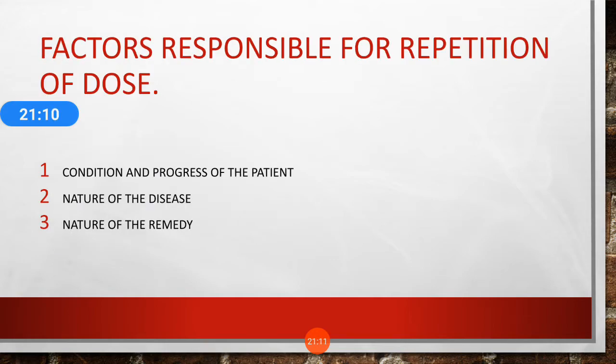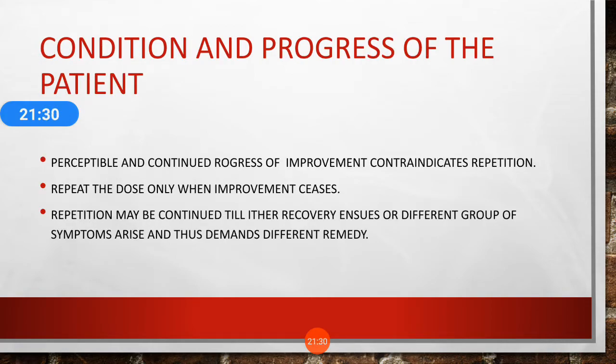Factors responsible for repetition of dose. First one is condition and progress of the patient. Second one is nature of disease, and third one is nature of remedy. Okay, all these headings are again subdivided. Okay, so we start with the condition and progress of the patient. See, first one, perceptible and continued progress of improvement contraindicate the repetition.